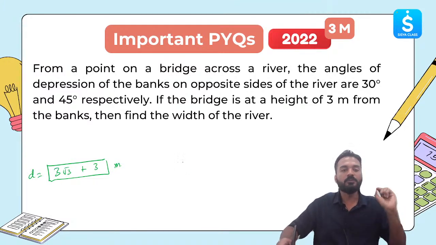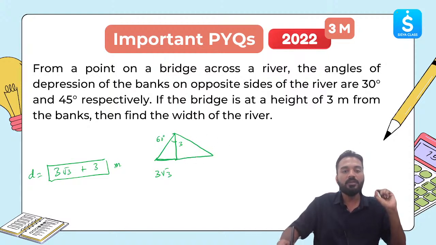So first we found out the value of this much part to be 3 root 3 using this triangle which gave us 60 degree. This was 3. Then one more triangle was on the right side, in which the angle was 45 degree. This part was 3 meter.